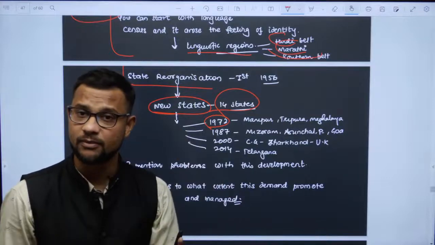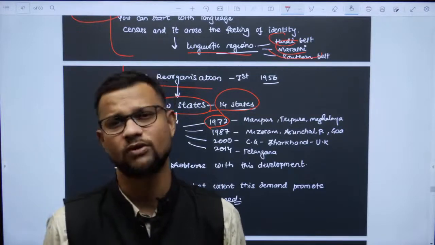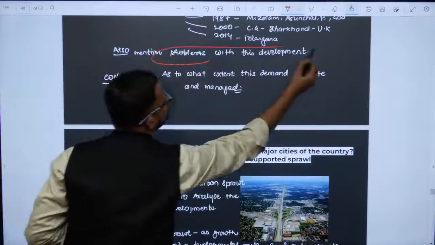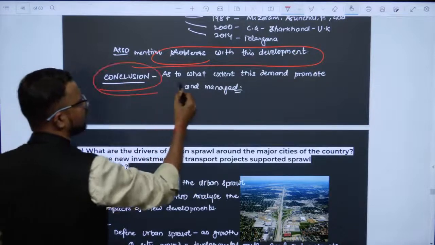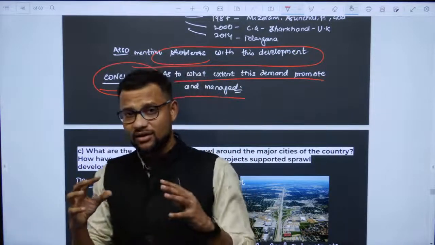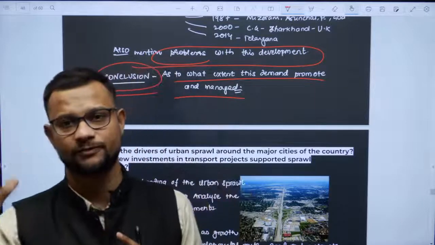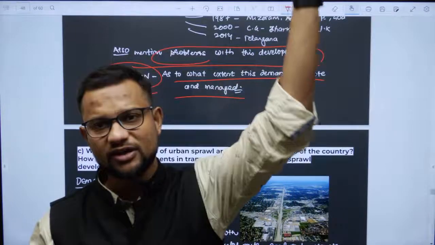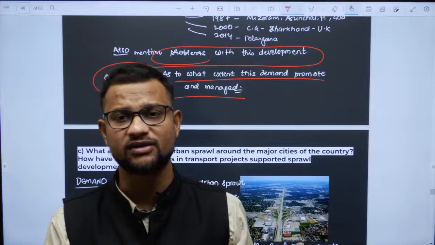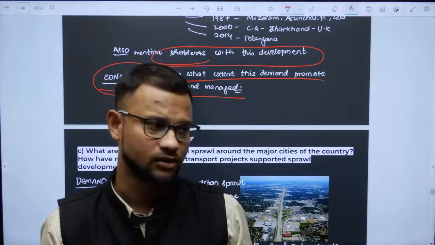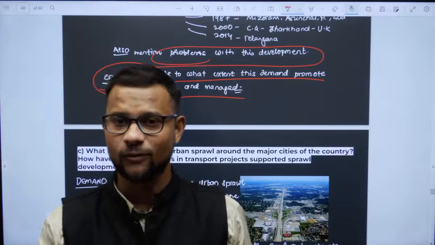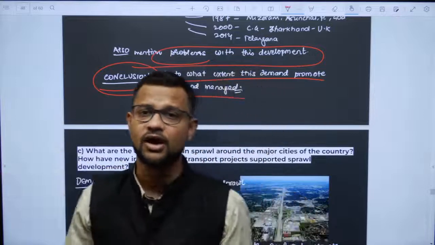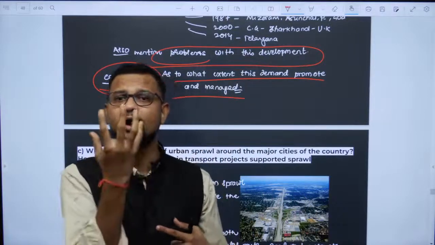In addition to the emergence, you can write the reasons for it, and then write about problems with development. Then in conclusion, ask to what extent, because linguistic division is like a Pandora's box. Once you start a state on linguistic basis, like Andhra Pradesh, the demands keep increasing. It is like a never-ending tale of Hanuman's tail. It is like a Pandora's box; it will open multiple chains, and sometimes states are not viable.